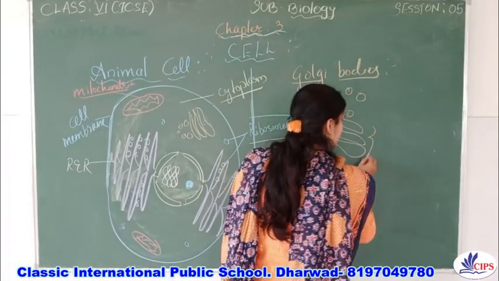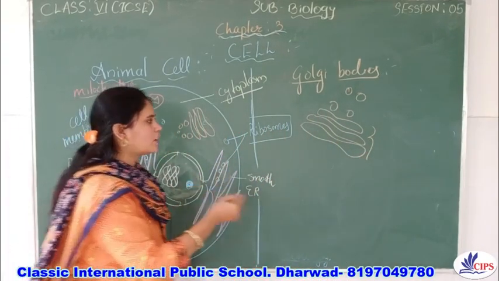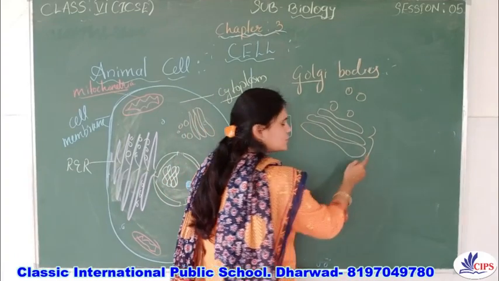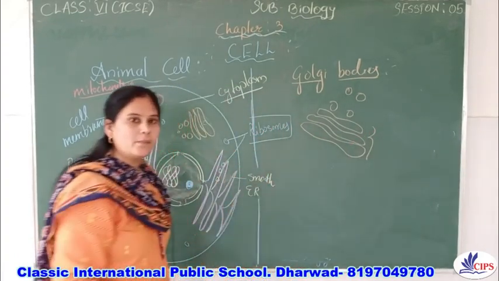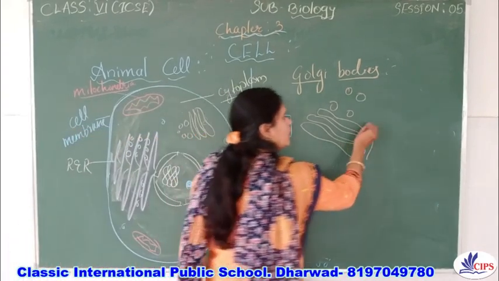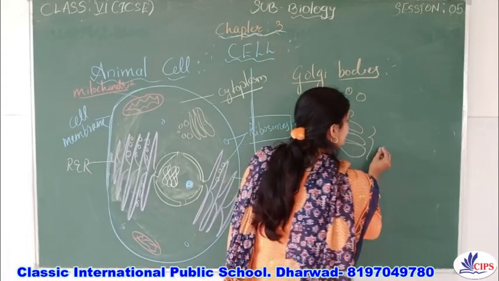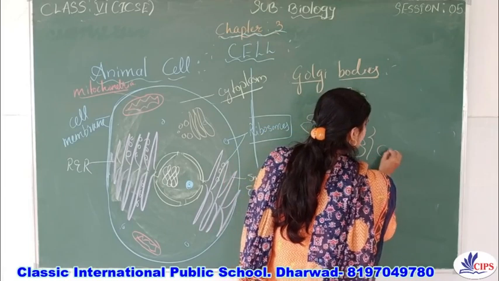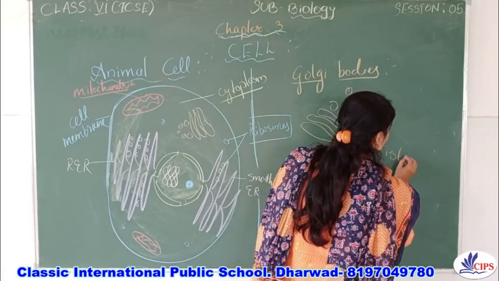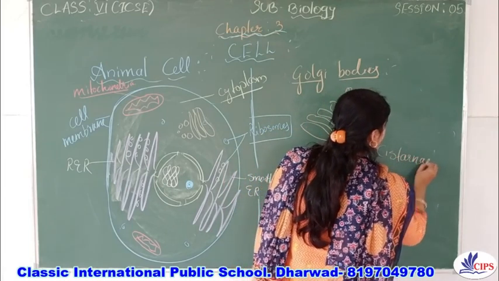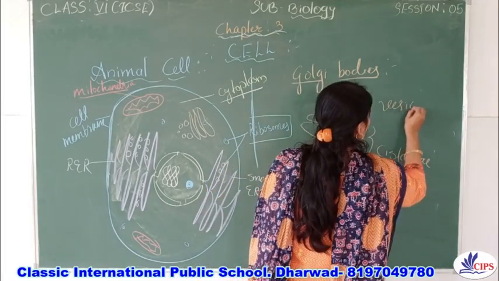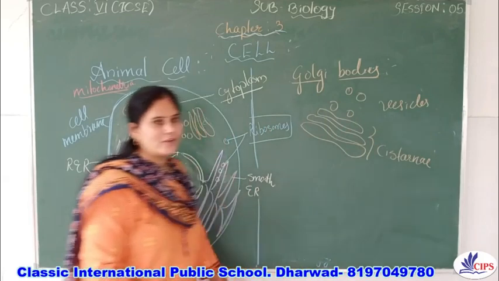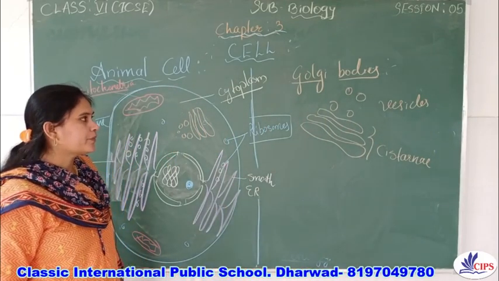These tubular, rod like structures, the tube like structures which are stacked one above the other forming a pile, are called cisternae, and these structures are called vesicles.